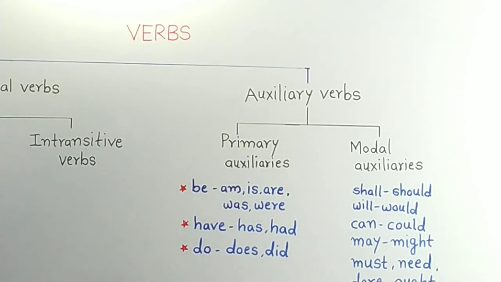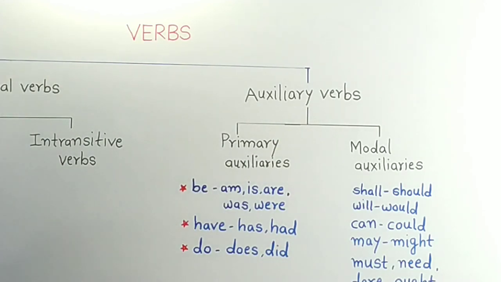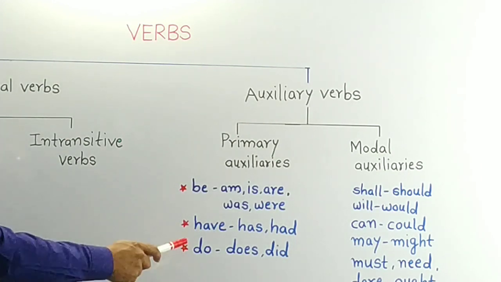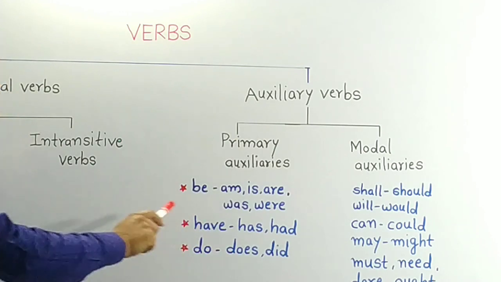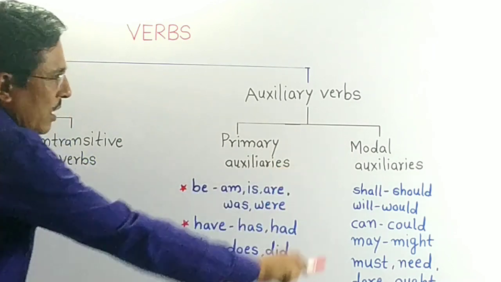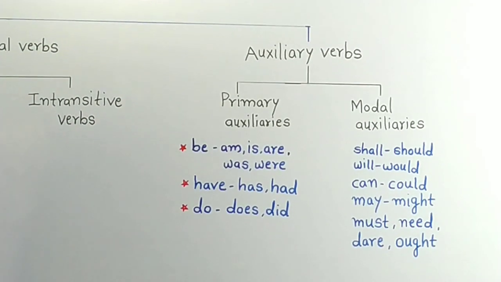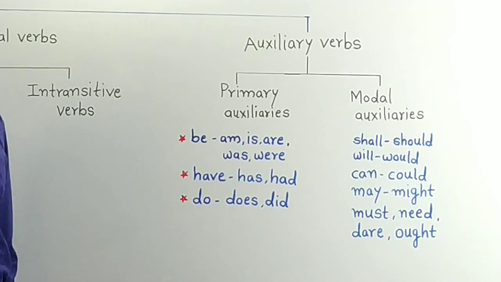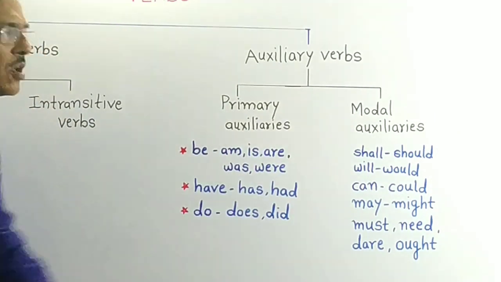Now, which are primary auxiliaries? Be and its forms am, is, are, was, were. Have and its forms has, had. Do and its forms does, did. All these are primary auxiliaries. And second group is modal auxiliaries: shall, should, will, would, can, could, may, might, must, need, dare and ought. These are primary auxiliaries and these are modal auxiliaries.